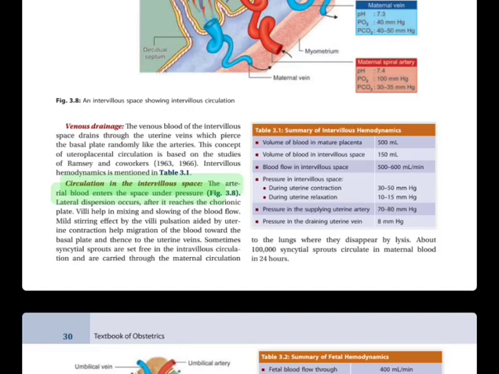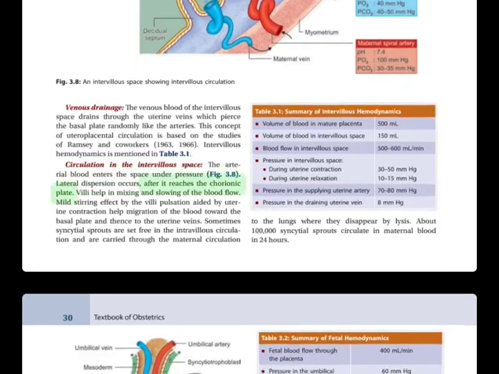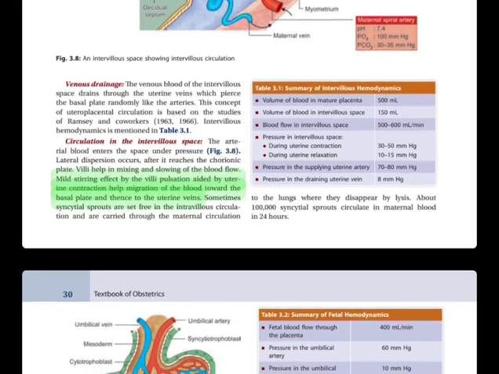A. Arterial blood enters the space under pressure, Fig. 3.8. Lateral dispersion occurs after it reaches the chorionic plate. Villi help in mixing and slowing of the blood. Mild stirring effect by the villi pulsation aided by uterine contraction helps migration of the blood toward the basal plate and thence to the uterine veins.